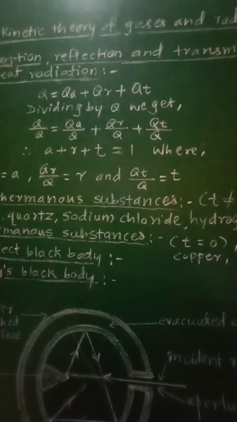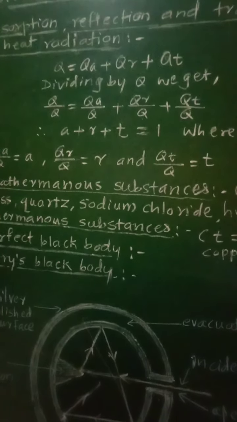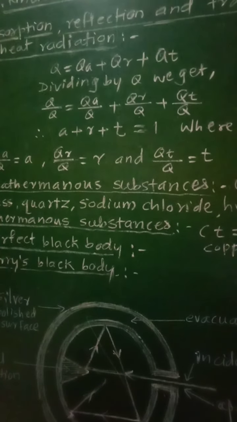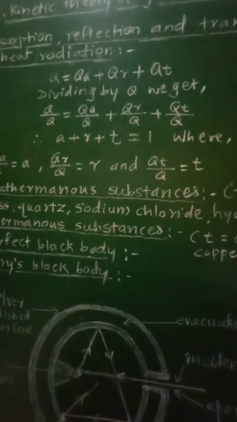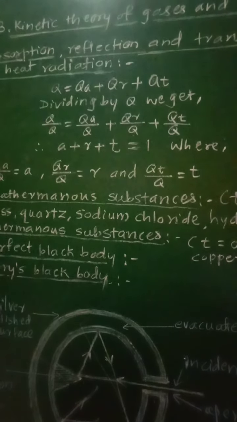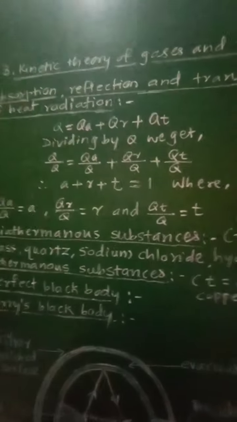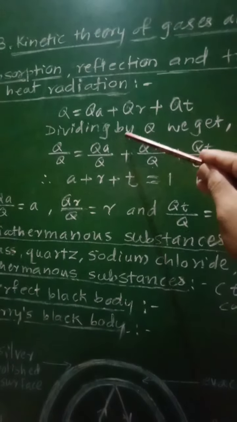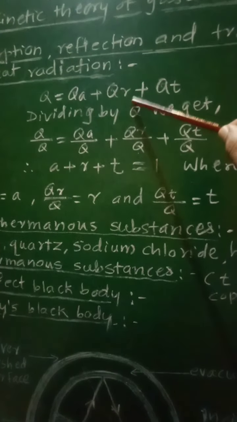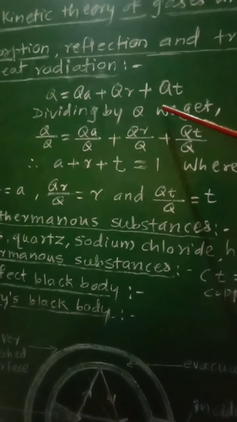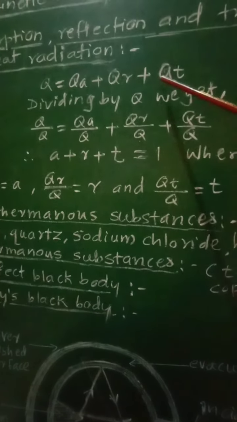transmitted by that body. And therefore we can say that when any heat radiation is incident on the surface of any body, then some part of heat energy will be absorbed by it, some part will be reflected by it, and remaining part will be transmitted by it. And therefore when Q amount of heat energy is incident on this body, at that time QA part is absorbed by it, QR part is reflected by it, and QT part will be transmitted by it. And therefore we can write Q equal to QA plus QR plus QT.